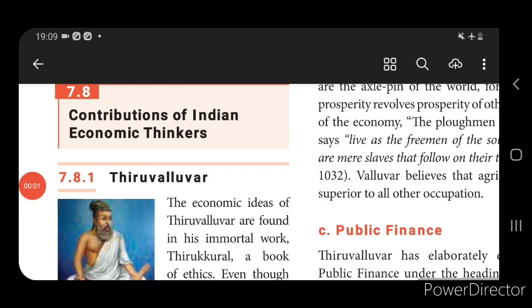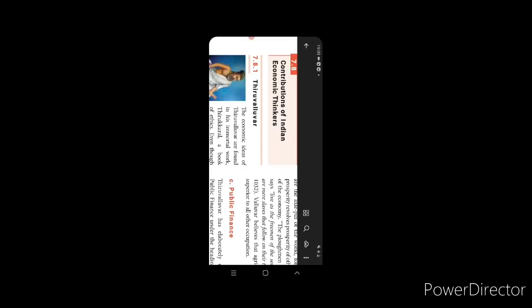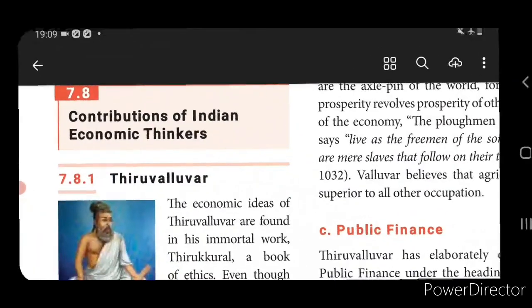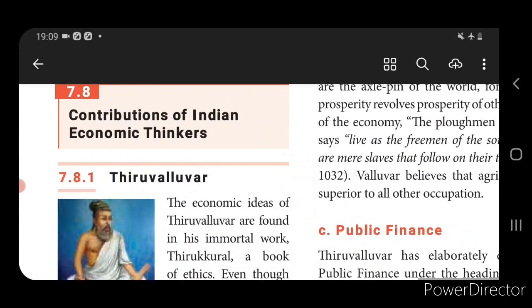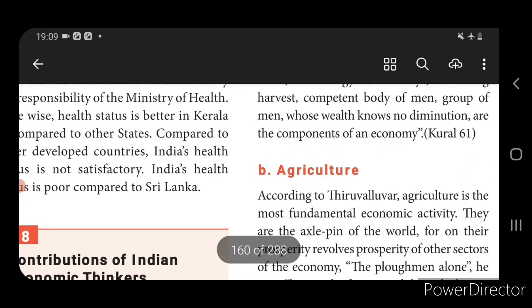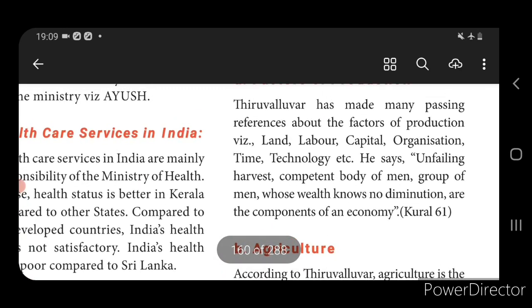So just a recap of what we saw today. Today we saw the contributions of the Indian economic thinker Thiruvalluvar. In the 3rd century itself he explained economics, and he gave various points on how an economy should be developed. He explained the factors of production. What are the factors used in an economy? Land, labor, capital and organization, time and technology.